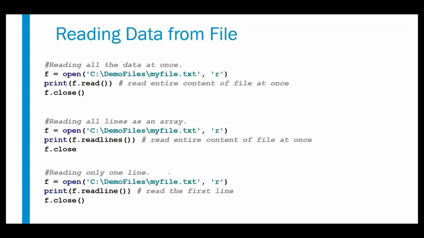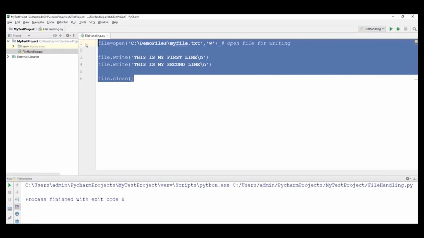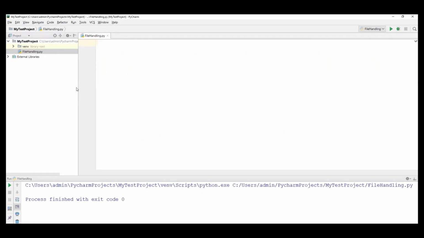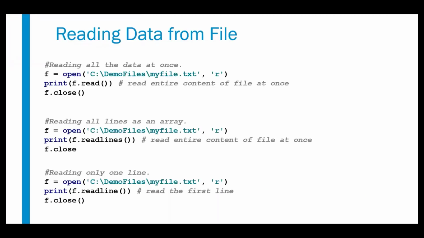First let's start with the read function. I have opened PyCharm now. Let's remove this. First I will read all the content of the file, reading all the data at once. Which function do we have to use here? The read function.